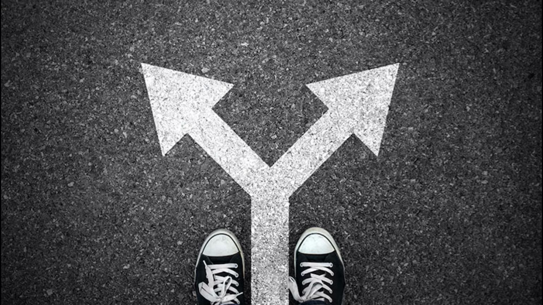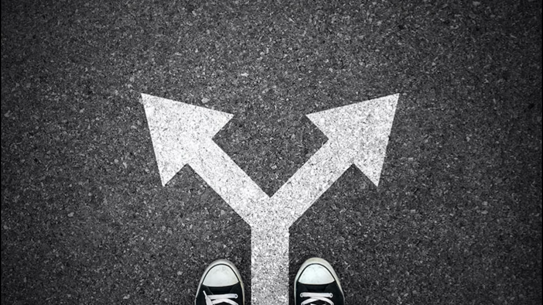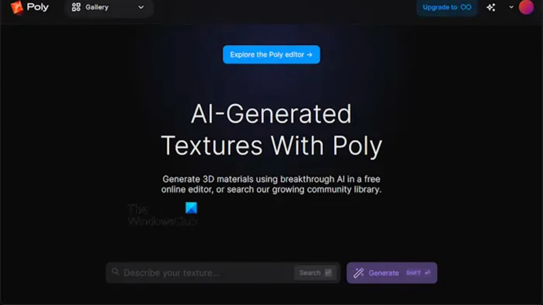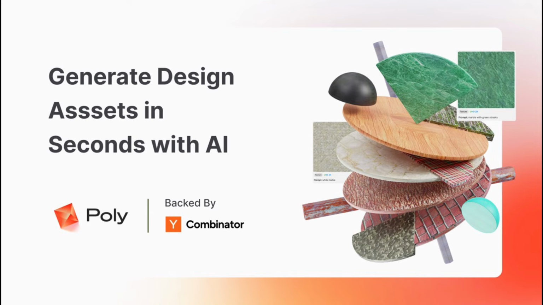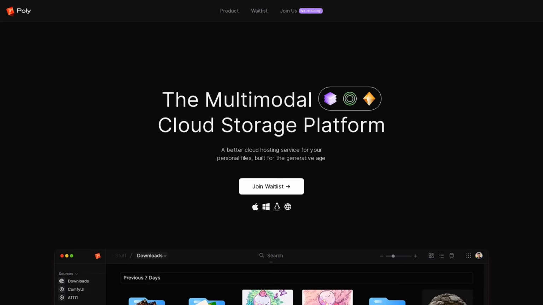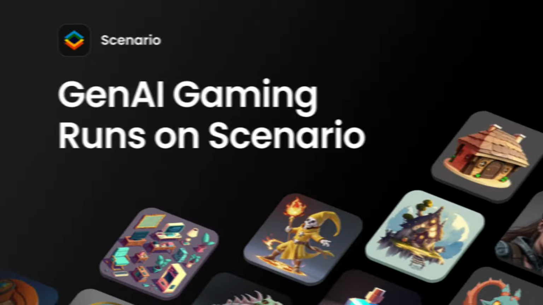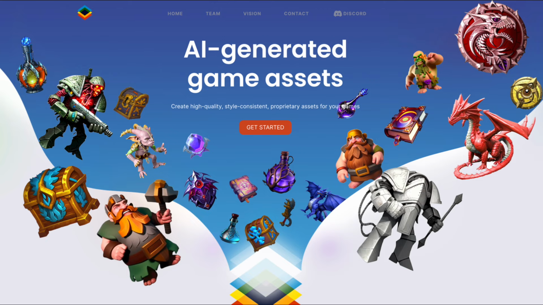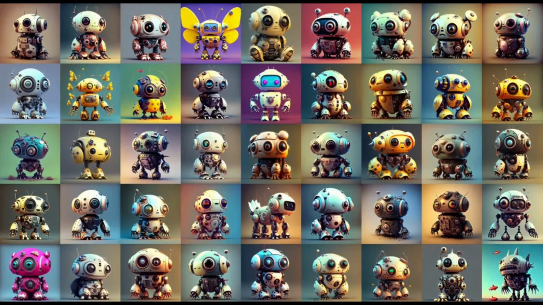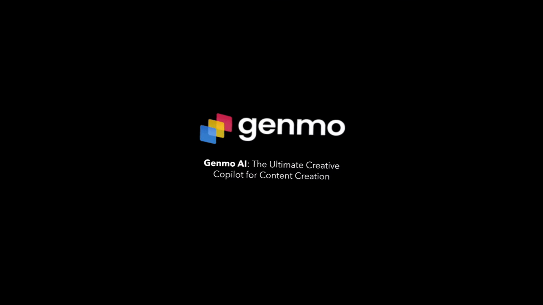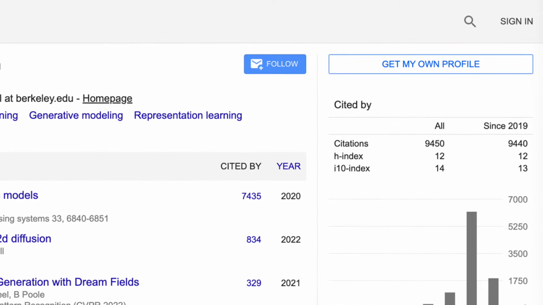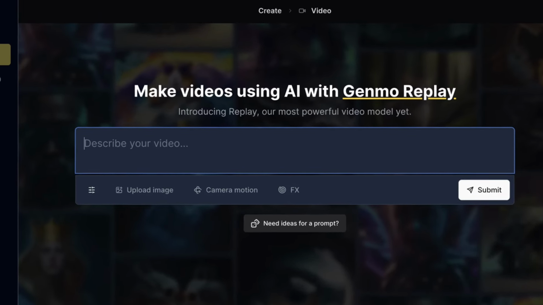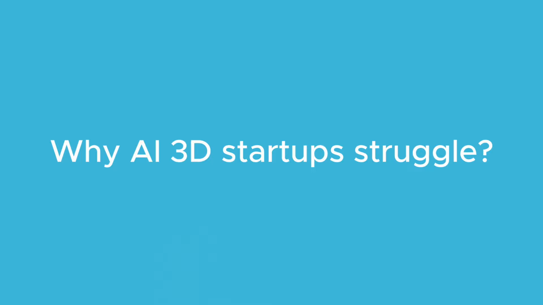There have been many startups in the past 1 or 2 years that pivoted from the AI 3D space, with Poly initially built AI tools for texture patterns, which is slightly different and easier than making textures. Backed by Y Combinator, they pivoted last year into smart cloud storage. Scenario started with AI 3D and pivoted to generating 2D assets and other components for games. Gemo AI started with AI 3D too, funded by top researchers in AI 3D and later shifted focus to text-to-video generation. So why do AI 3D startups struggle?